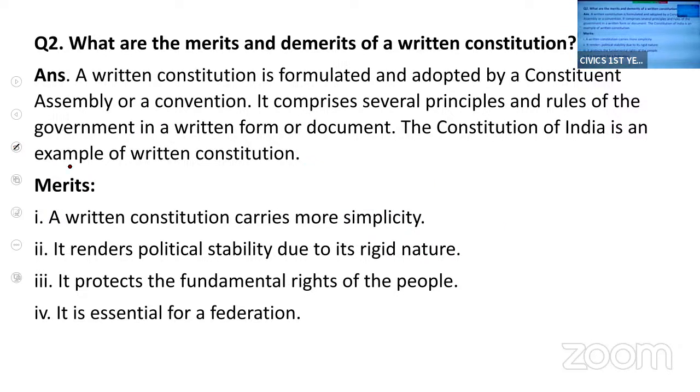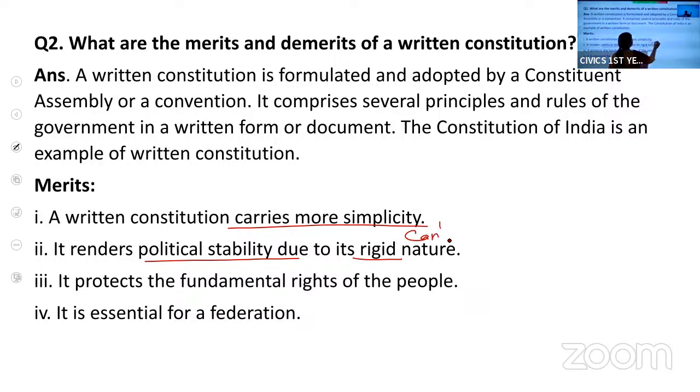Next, let us see the merits of a written Constitution. As a feature of the Constitution, it should be written in a simple language. So it carries more simplicity. It is very easy to understand the provisions of the Constitution. Then it renders political stability due to its rigid nature. What do you mean by rigid?